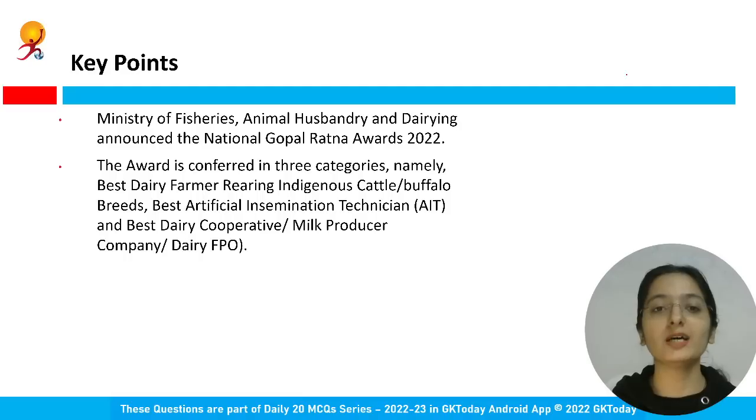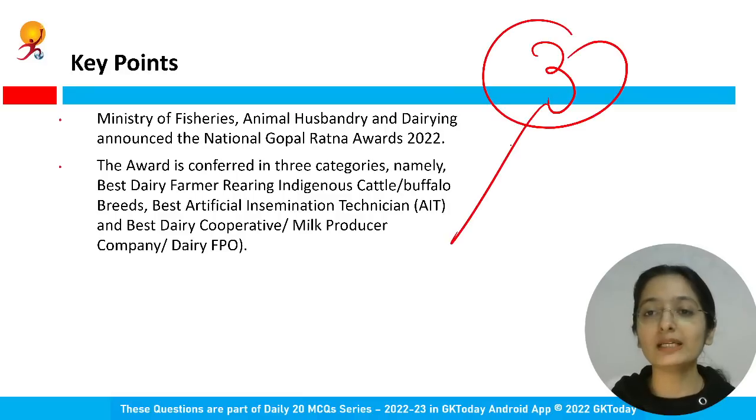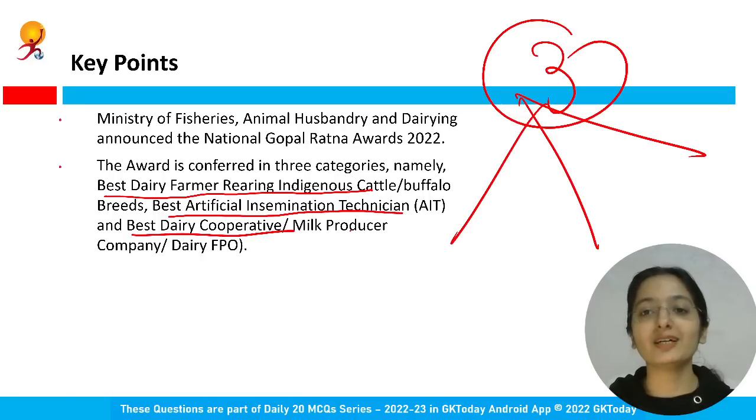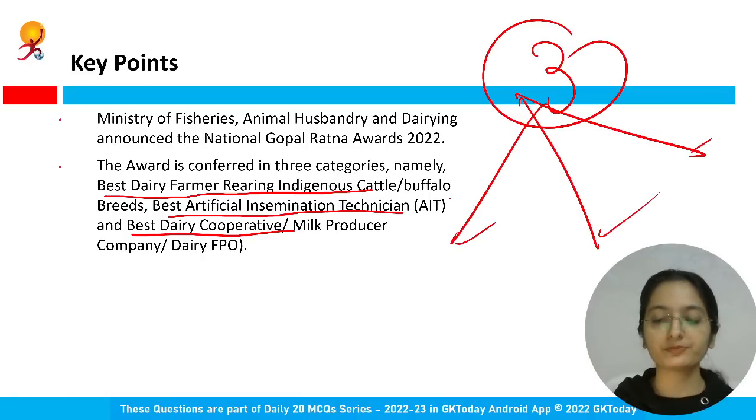These awards are basically conferred in three categories. Now, what are these three categories? The first category is Best Dairy Farmer Rearing Indigenous Cattle Buffalo Breeds, Best Artificial Insemination Technician, and Best Dairy Cooperative or Milk Producer Company, right? So these are the three categories in which this award is conferred.